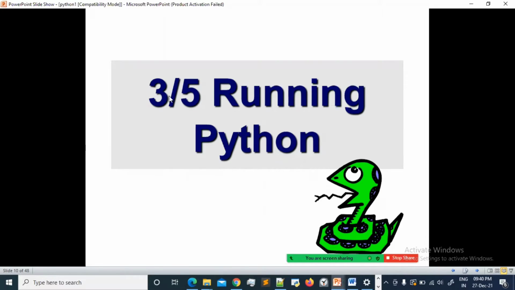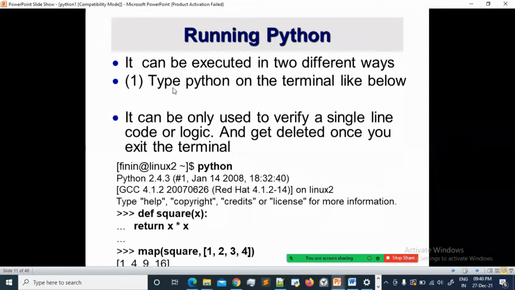So here the third topic is running Python. There are two different ways of running Python. If you see the first one, just type python on the terminal and you will get this prompt. If you see the three arrow keys, this is called the interactive shell, and as I said, it can only be used to verify a single line of code. Like if you want to verify a logic, you can use this way. But okay, let's verify how it works.